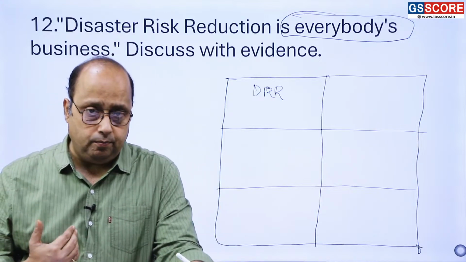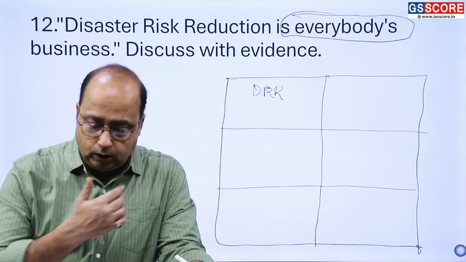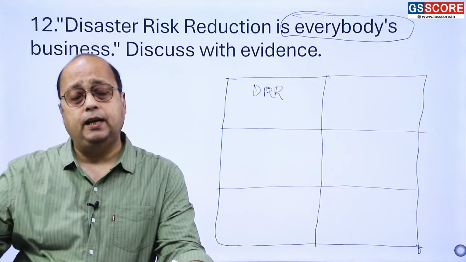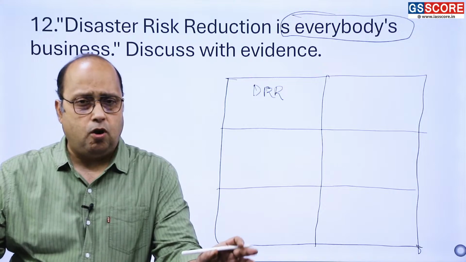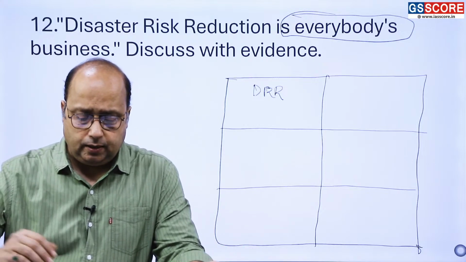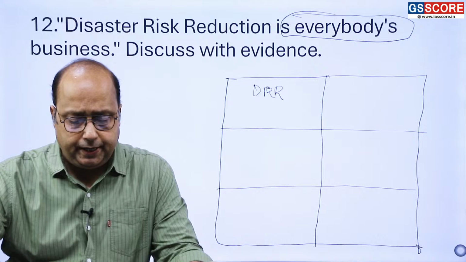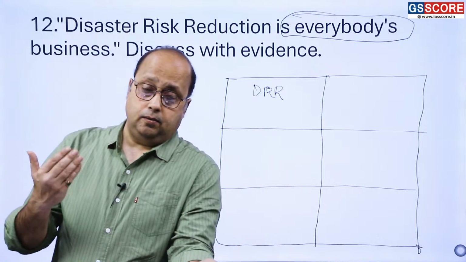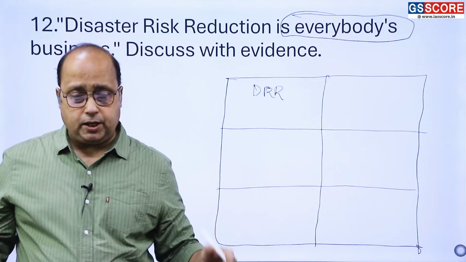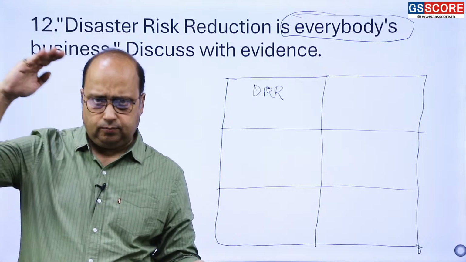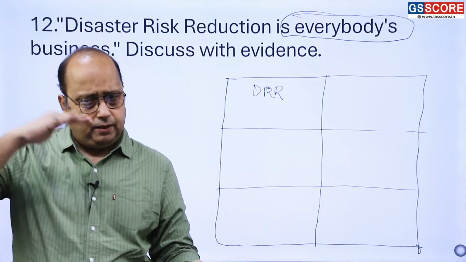We came very close to disaster risk reduction, and then we realized that it is not the government's job only. The participation required is from every stakeholder at different levels. How?